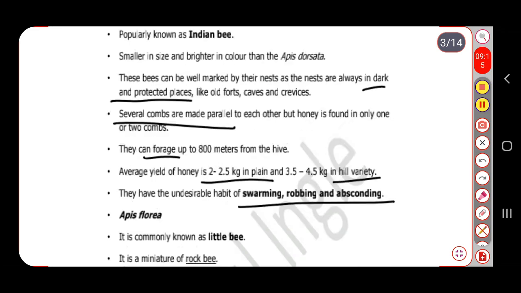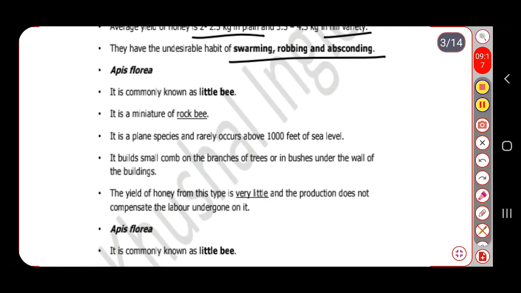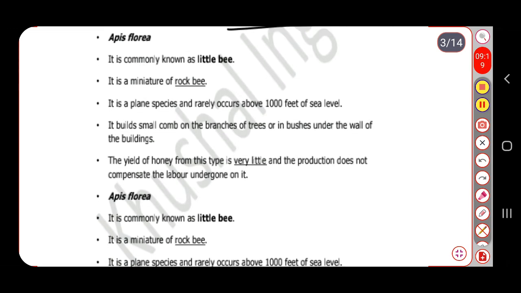Then the next species is Apis florea. Now this Apis florea is commonly called the little bee. Why is it called the little bee? Because its size is much smaller than the other species. It is a miniature of the rock bee. It looks like a rock bee, only the difference is that rock bees are bigger than this little bee. Now it is a plain species.